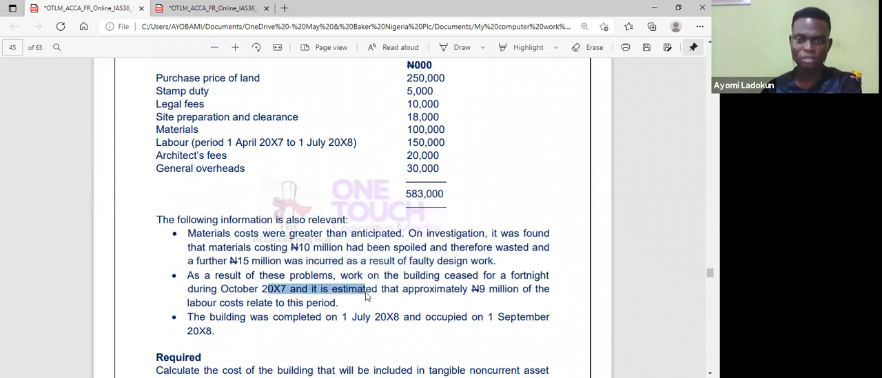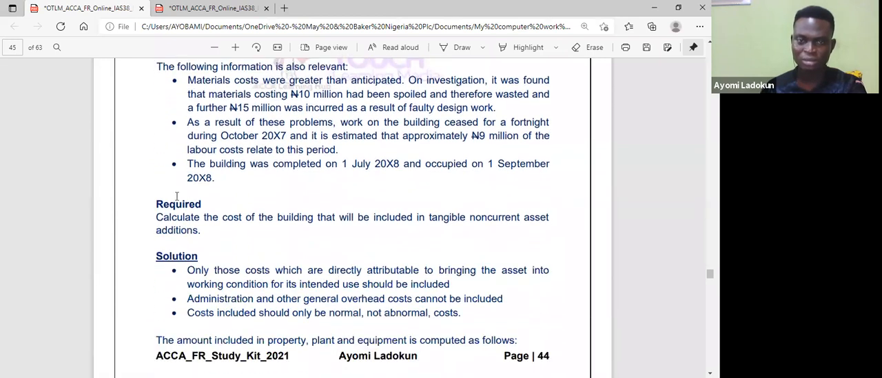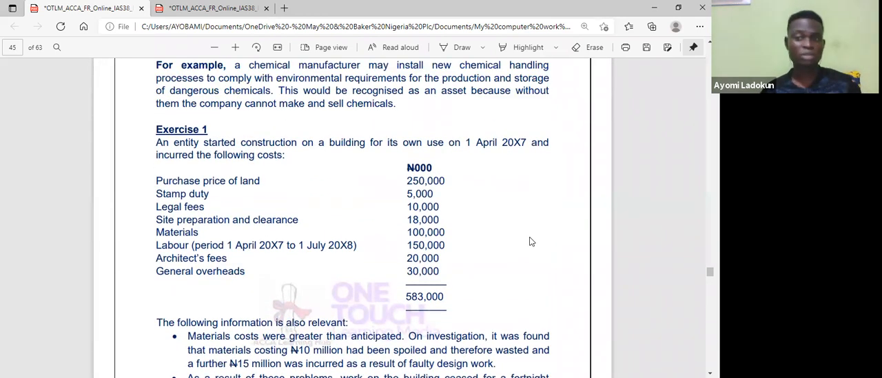As a result of this problem, work on the building ceased for a fortnight during October 2007, and it is expected that approximately 9 million labor costs relate to this period. The building was completed in July 2026 and occupied on 1st September 2026. Now, calculate the cost of the building that will be included in tangible non-current assets. So this guy wants me to calculate the cost of the building.